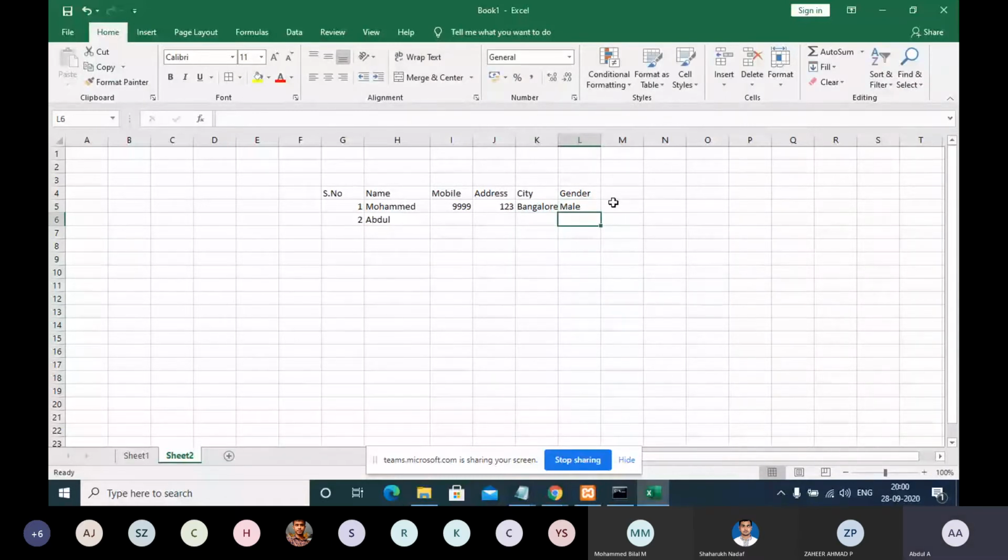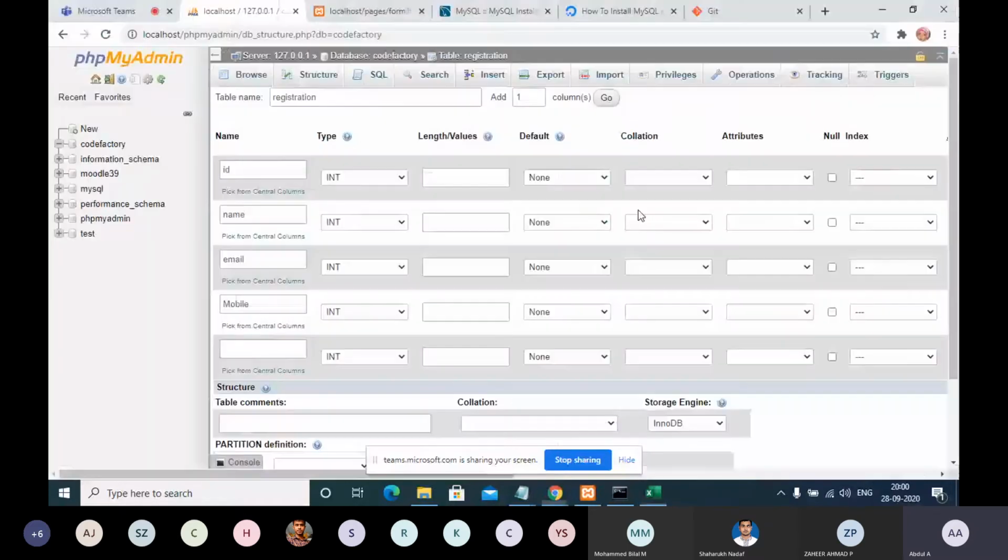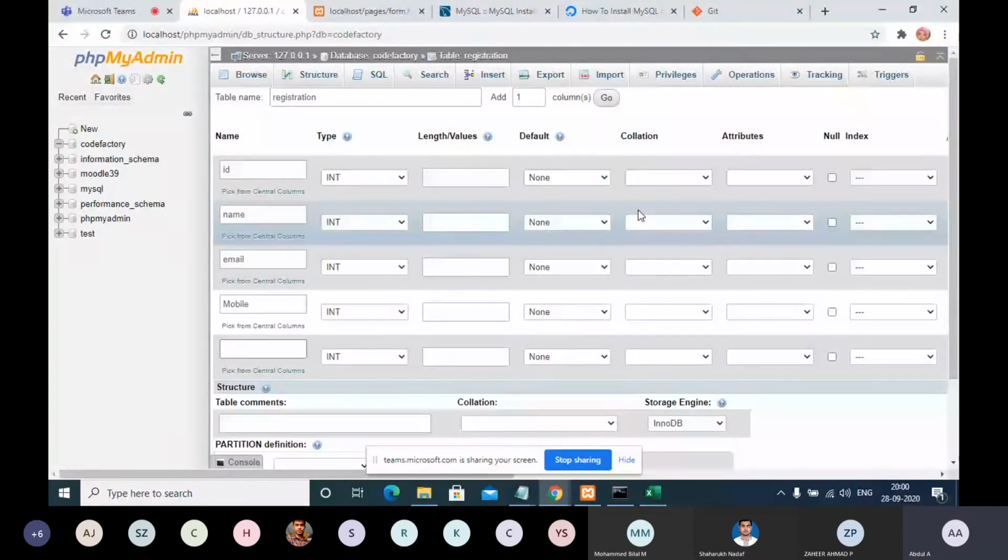So if you are creating data, do you know when this data has been created? For example, the time is now 8 o'clock. Is there any record or any log that this data has been entered by Abdul at 7:59 p.m.? Anything there? Nothing is there, right? But in a database, that is very mandatory.